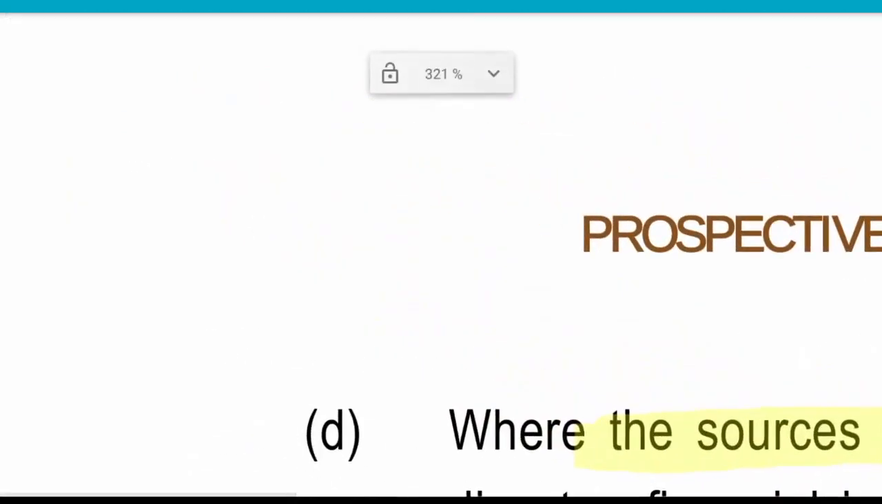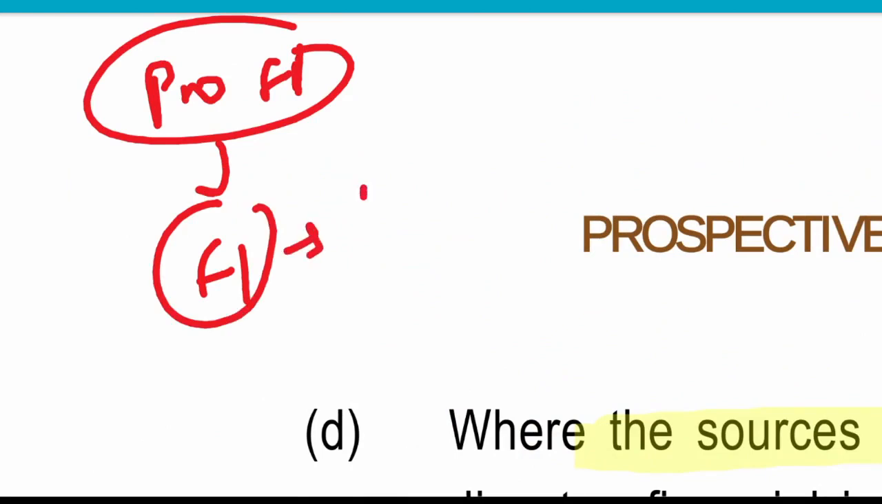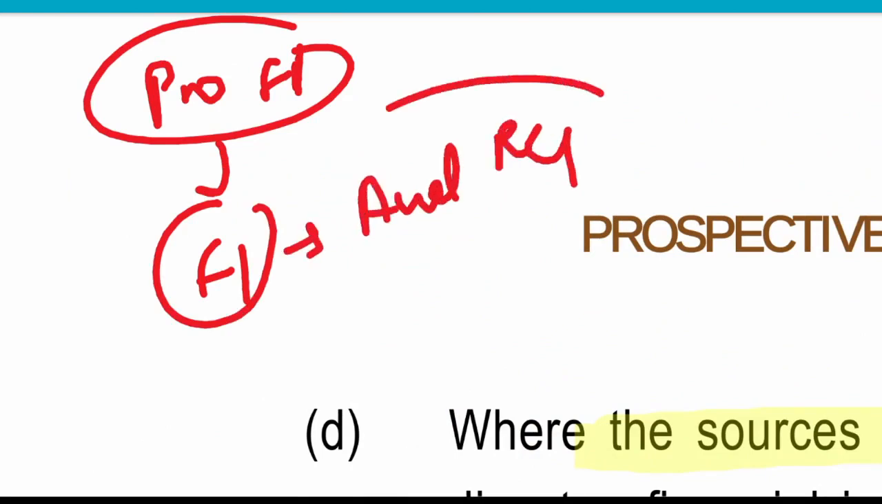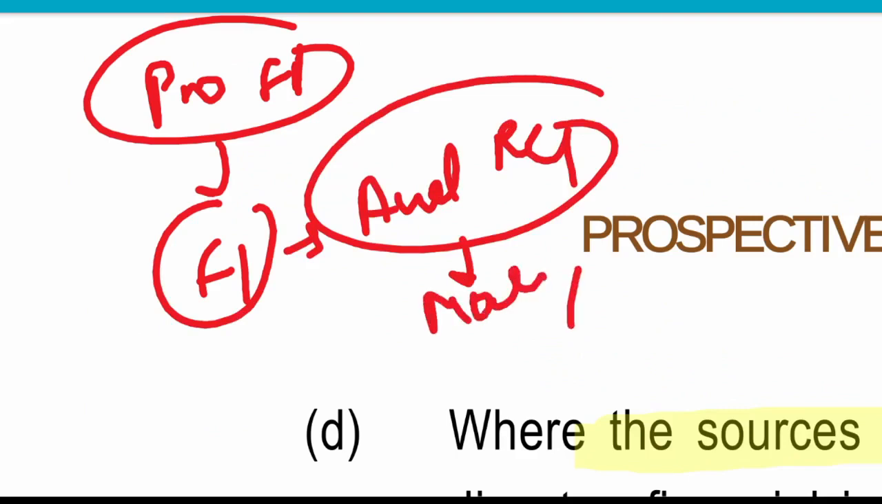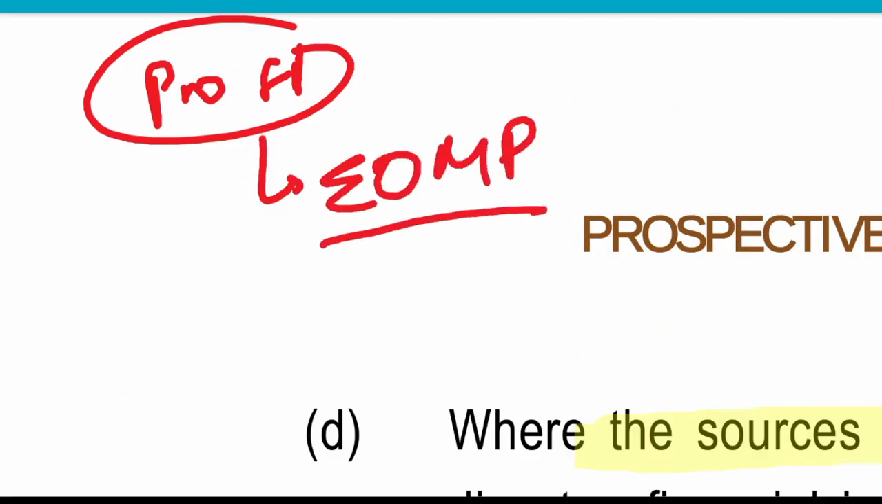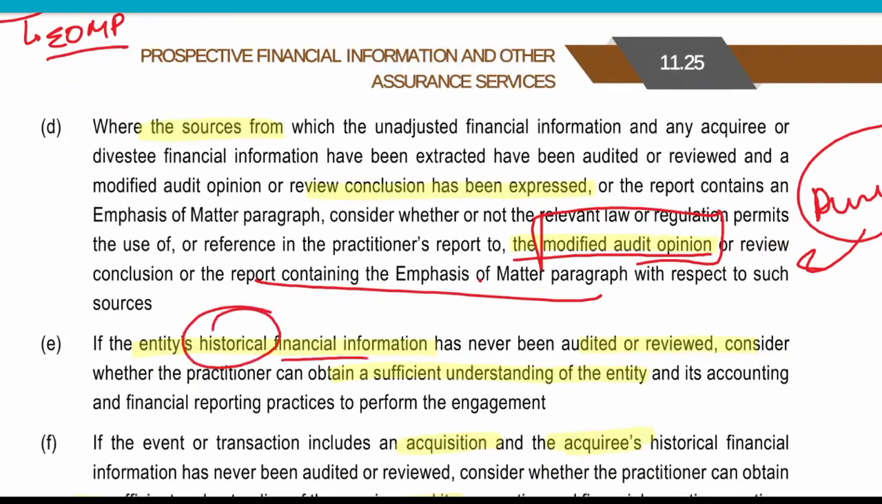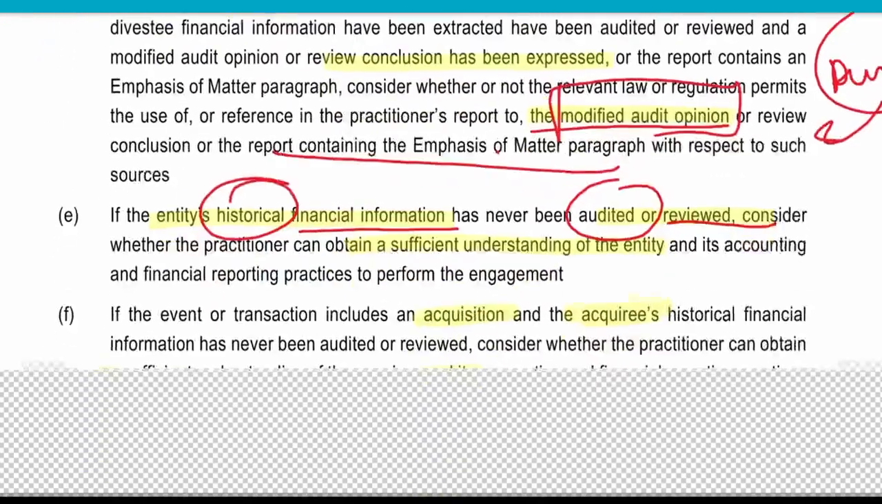Suppose we are making this pro forma financial information based on financial information on which an audit report is there, but the audit report mentions a modified opinion, or a disclaimer of opinion, or an adverse opinion. So when we are making it, what is the source? The source is basically a modified opinion. So we need to mention in the emphasis of matter paragraph that the sources have a modified opinion, and also whether the historical financial data are audited or reviewed or not.